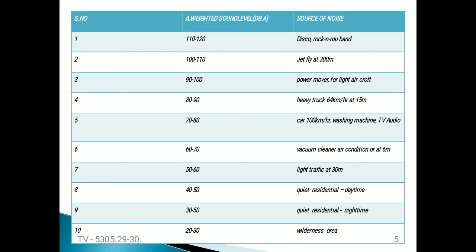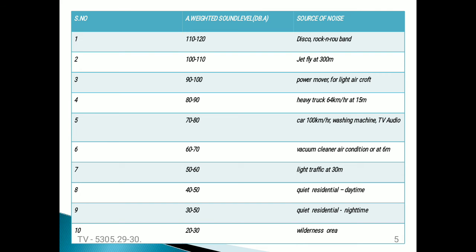And similarly, a car traveling at 100 kilometers per hour, and similarly washing machines and TV audio, will generate a sound pressure level of 70 to 80 decibels. Like that, we have different sources of noise, which generate the corresponding sound levels, and weighted sound levels are assigned for these sources. This is the way we measure outside noise levels.